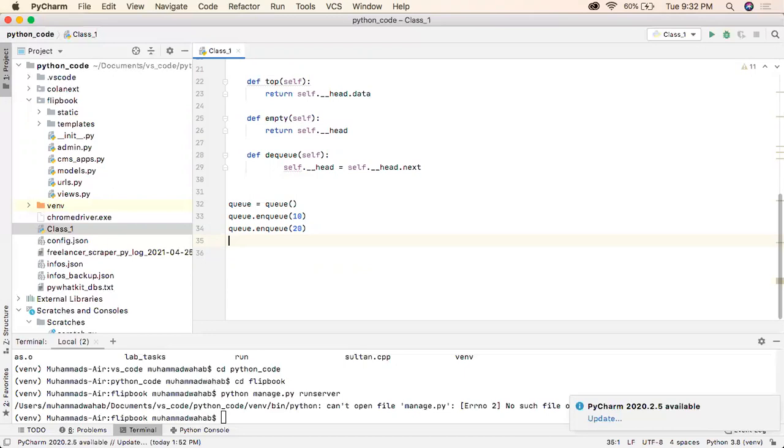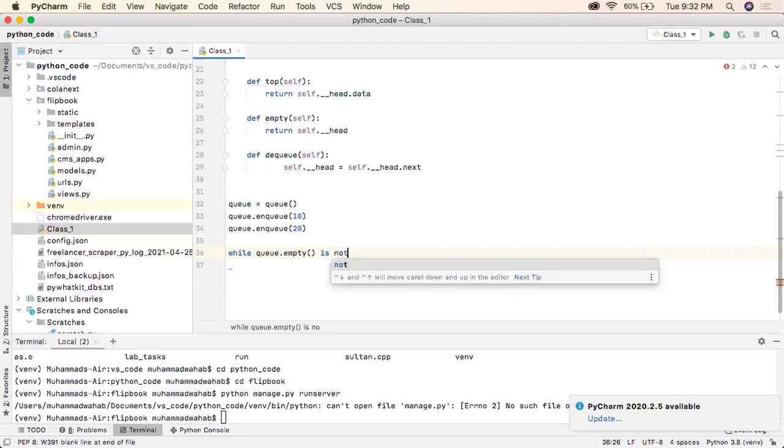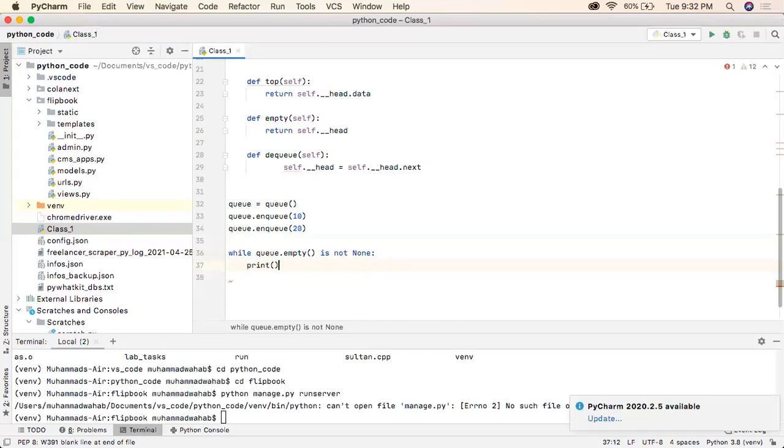So if I want to access the values, while q dot empty function is not none, keep on printing q dot top and then dequeue the element at the top.